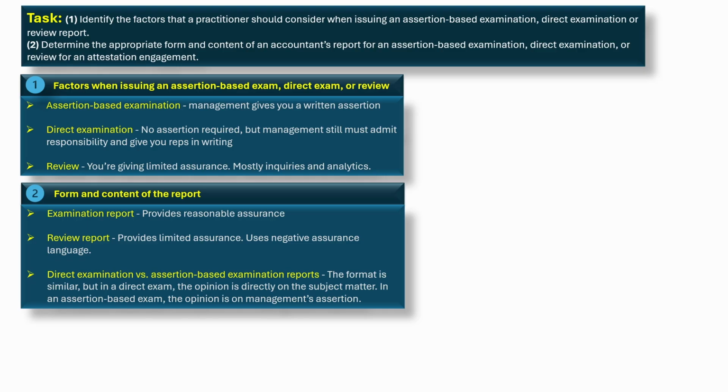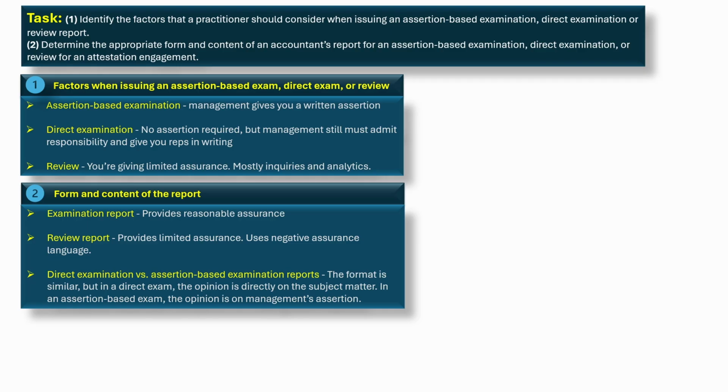This is the lighter touch. Instead of reasonable assurance, you're giving limited assurance, mostly inquiries and analytics. The conclusion is negative assurance. Basically, we didn't see anything that makes us think it's materially wrong. Form and content of the report.